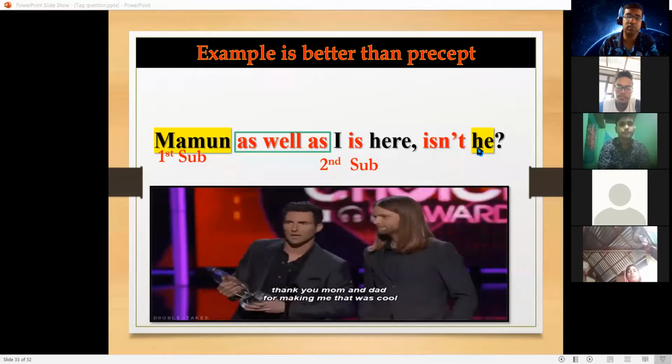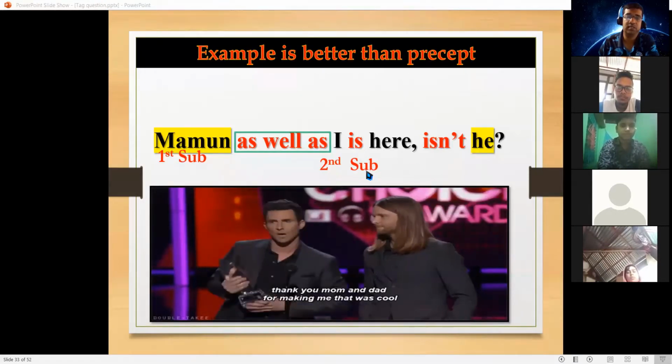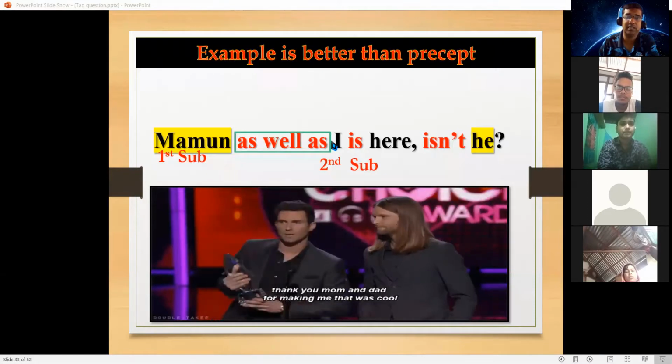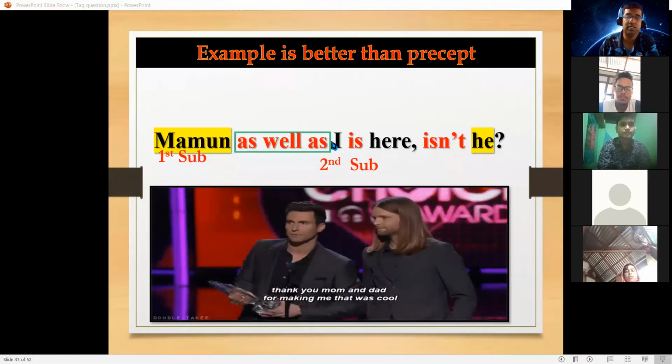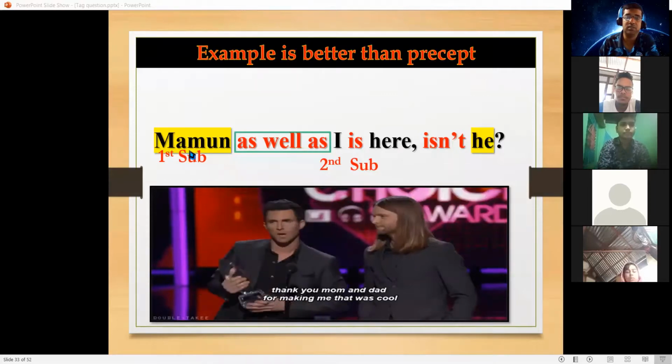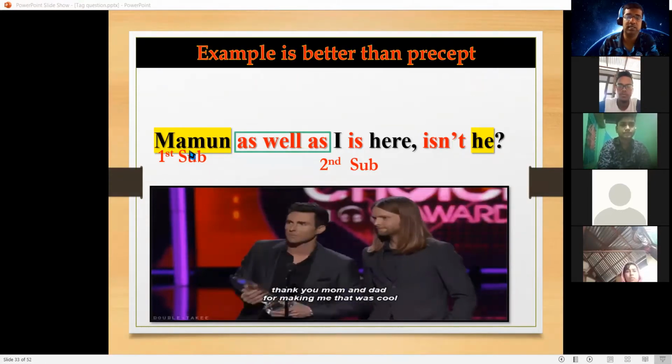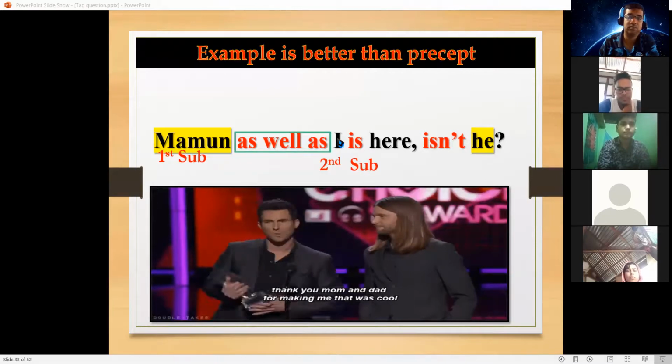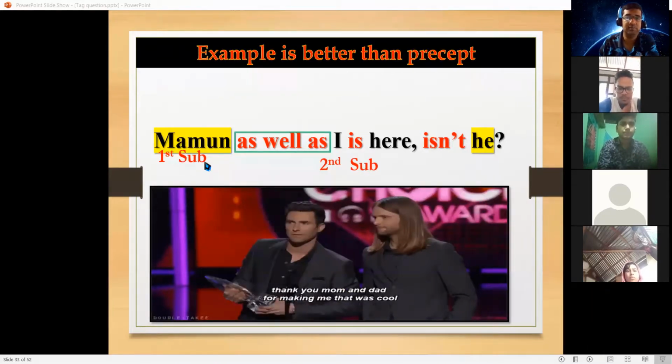And this is the question to you. For making a tag question, we have to use a pronoun. But there are two subjects. First subject Mamun and second subject I. So in this situation, we have to use the first subject. The question is, what kinds of connector connect two subjects? We use the pronoun of the first subject and then we will move to the next and clear our rules.